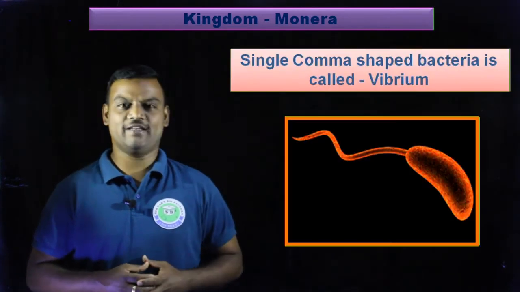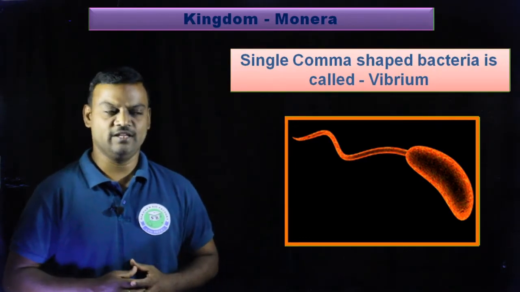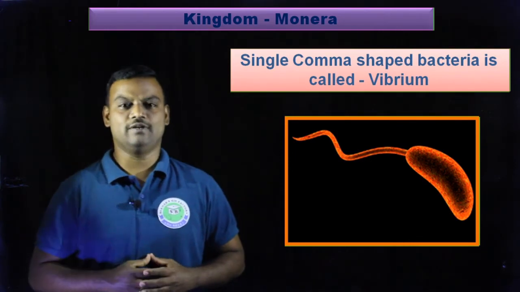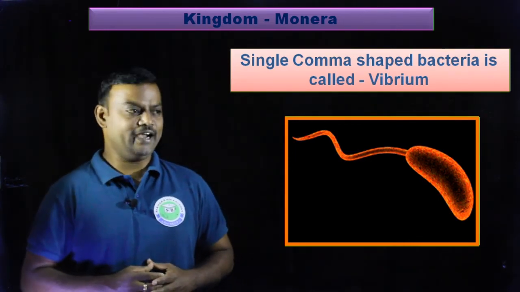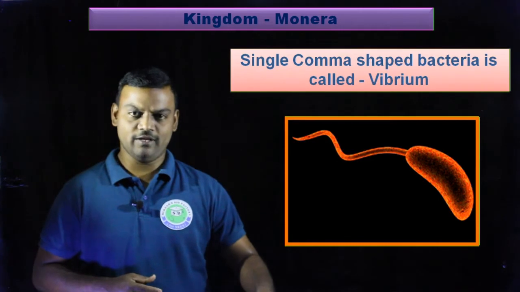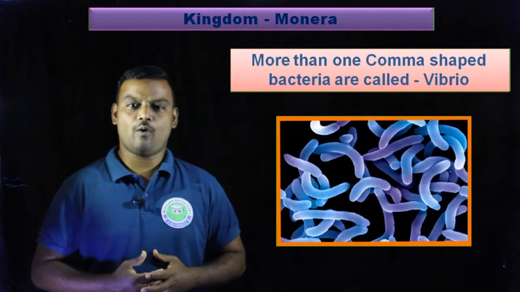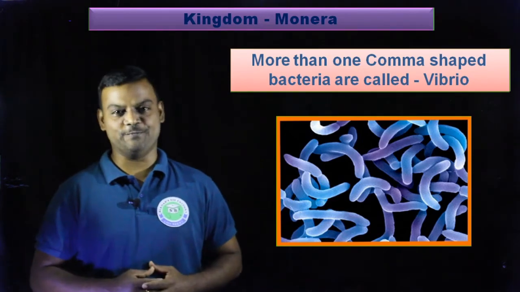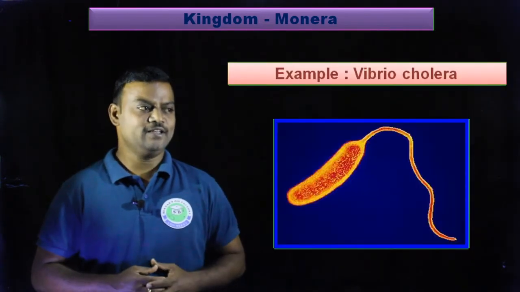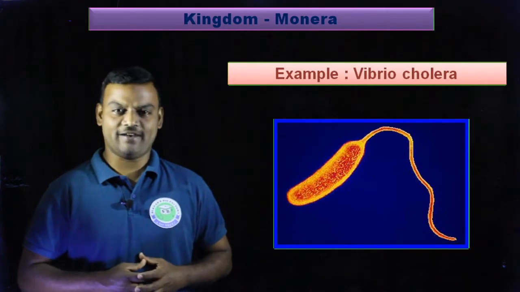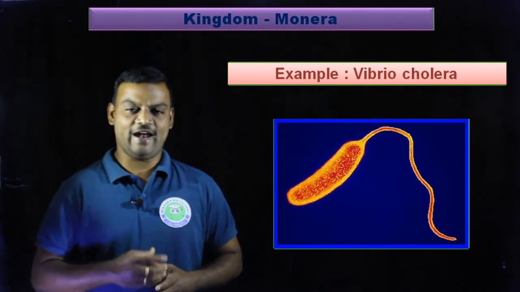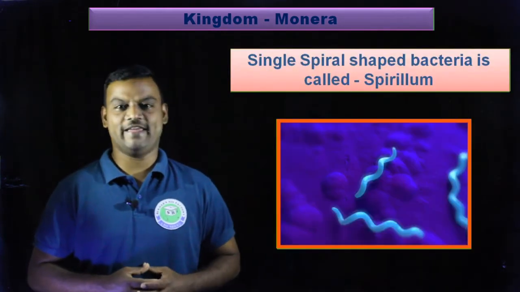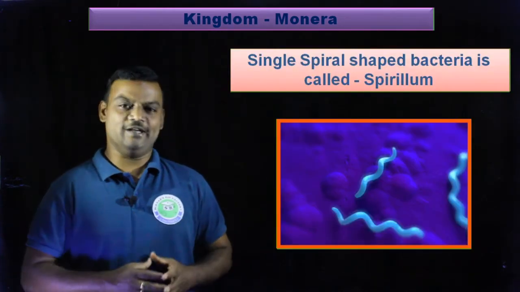The third type of bacteria are vibrium. So comma shaped bacteria are called vibrium. If only one comma shaped bacterium is present, it is called vibrium. It is the singular form. And if more than one comma shaped bacteria are present, that plural form is called vibrio. So example for this, the Vibrio cholerae, it is a bacteria, it causes cholera disease, and it is an example for vibrium.